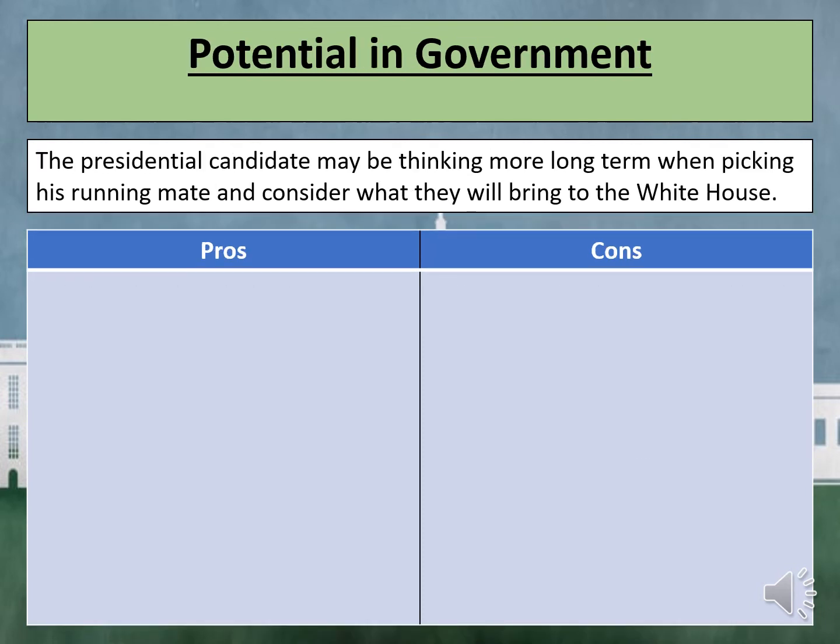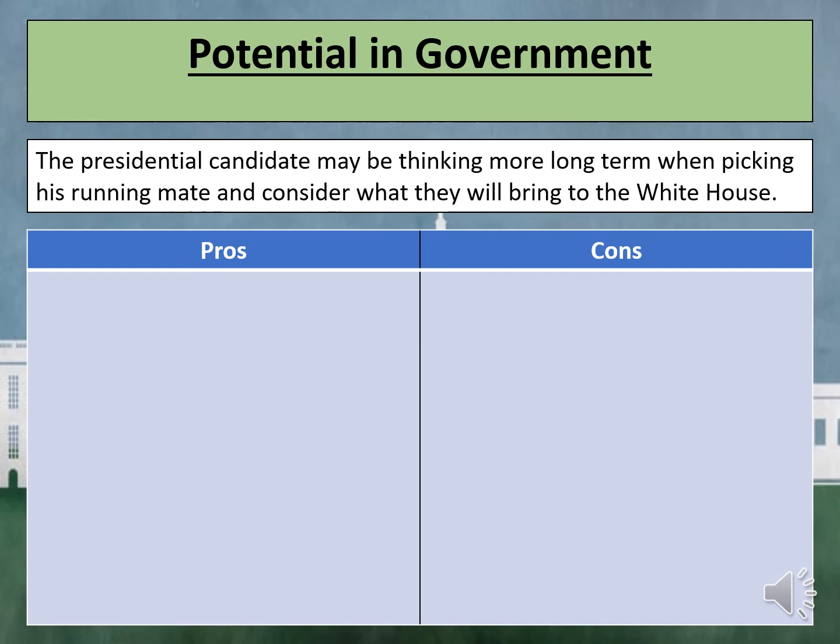The second strategy for picking a vice presidential candidate is to consider their potential in government. This strategy is about the focus being on the governing rather than campaigning. This strategy was adopted by Governor George W. Bush in 2000 when he chose Dick Cheney to be his vice president.